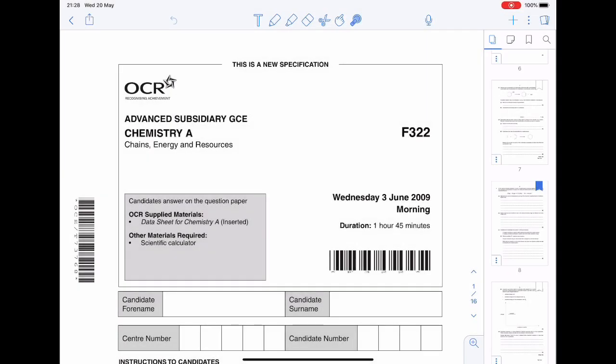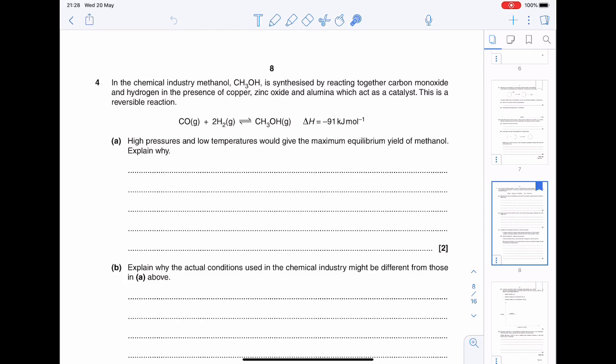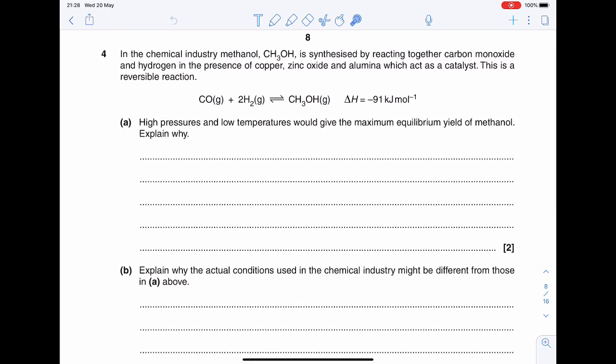So this is the past paper question, and we're going to look at question 4 of this paper. This question says, in the chemical industry, methanol is synthesized by reacting together carbon monoxide and hydrogen in the presence of copper, zinc oxide and alumina, which acts as a catalyst. This is a reversible reaction. High pressures and low temperatures would give a maximum yield of methanol. Explain why. So this question doesn't talk about rate of reaction, it only looks at yield.